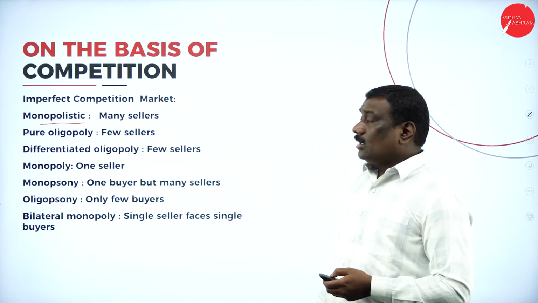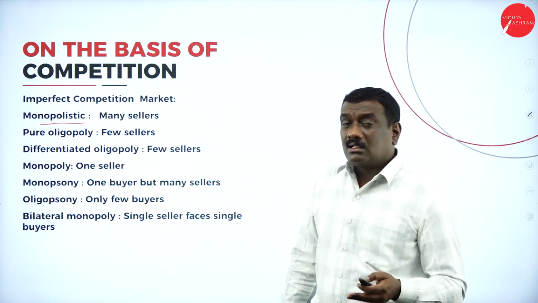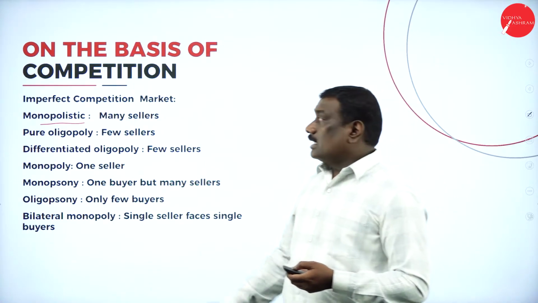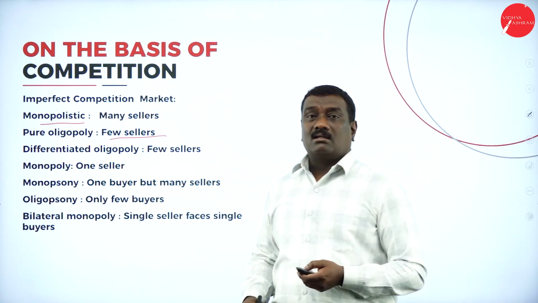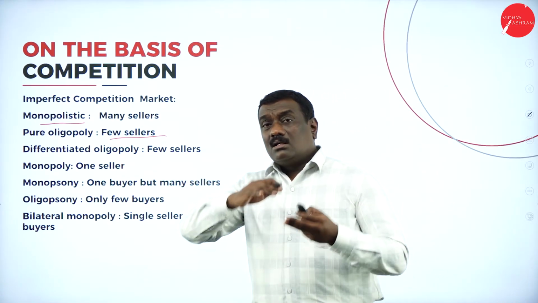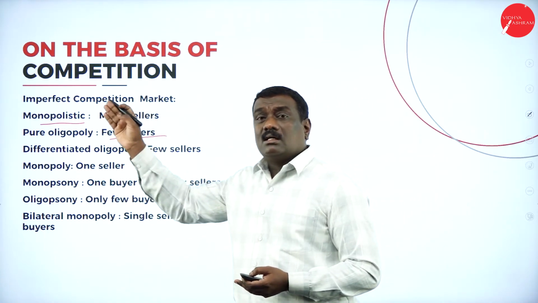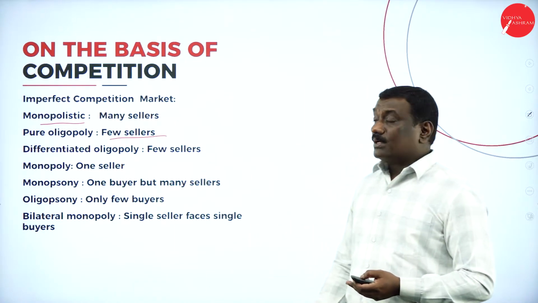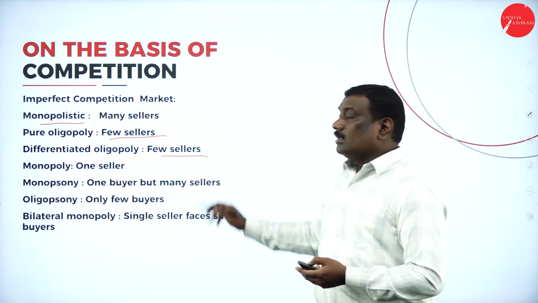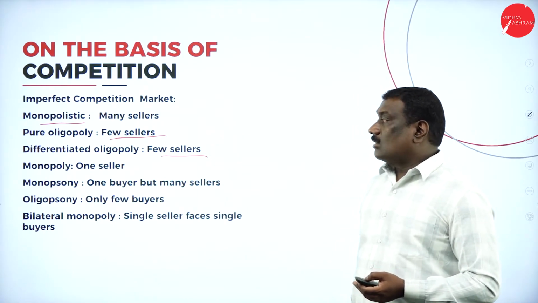Secondly, pure oligopoly. Under this particular market, we can see only a few sellers will be doing the transactions in the market. It is not maximum, only a handful of sellers will be selling the products. Third is differentiated oligopoly. Under this particular market, we can again find only a few sellers selling the products or the commodities.